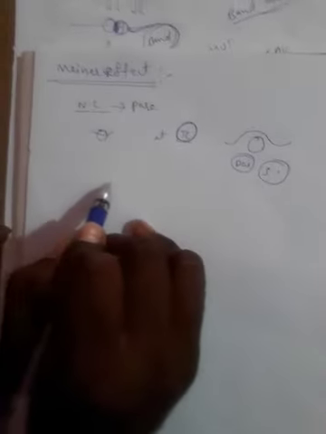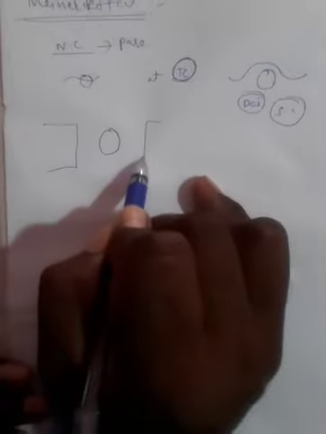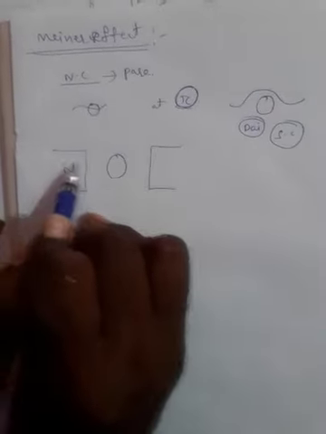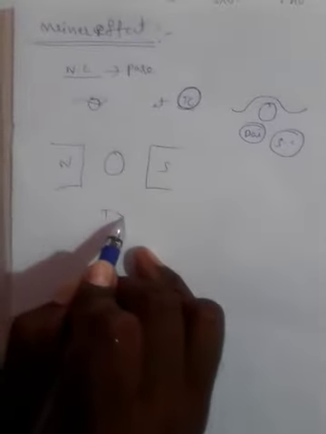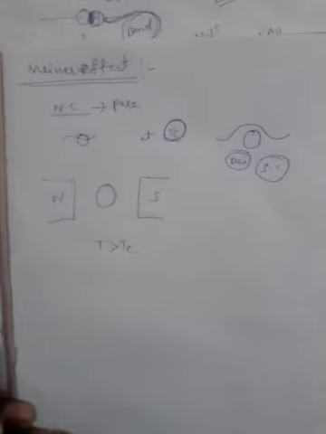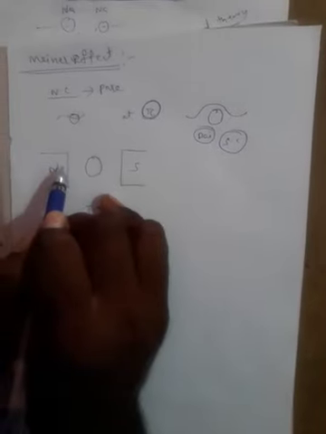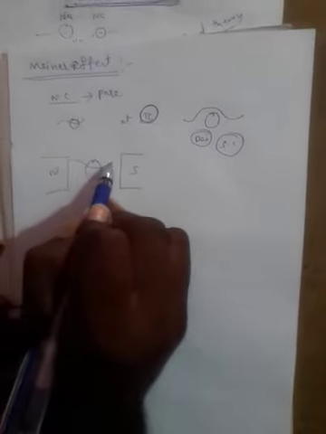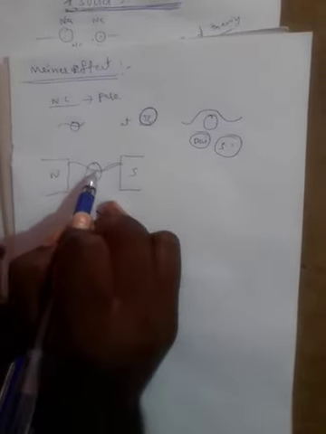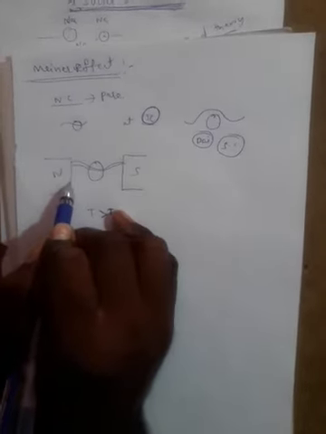Very simple condition, for our convenience in the diagram. The sample is inserted between the two magnetic poles, north pole and south pole. Here the condition is above the critical temperature. Above the critical temperature, the magnetic fluxes pass through the sample like this.